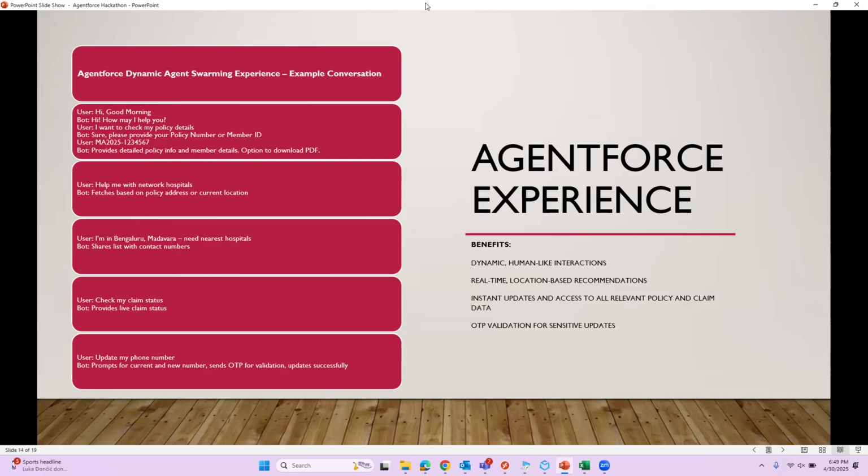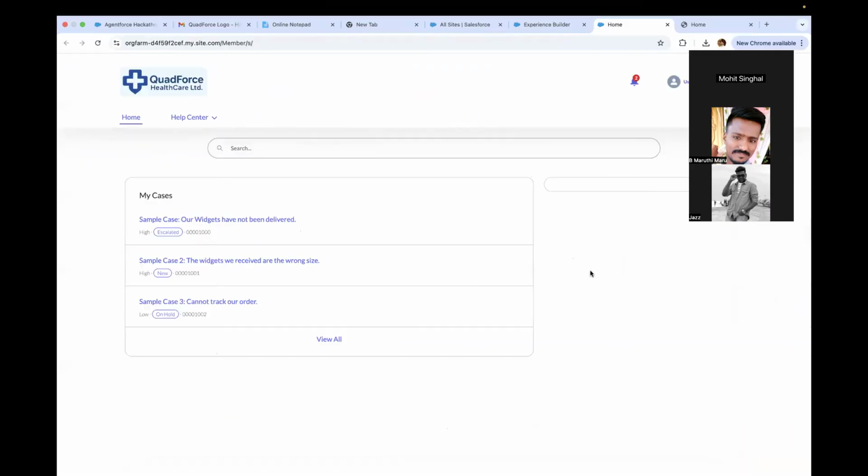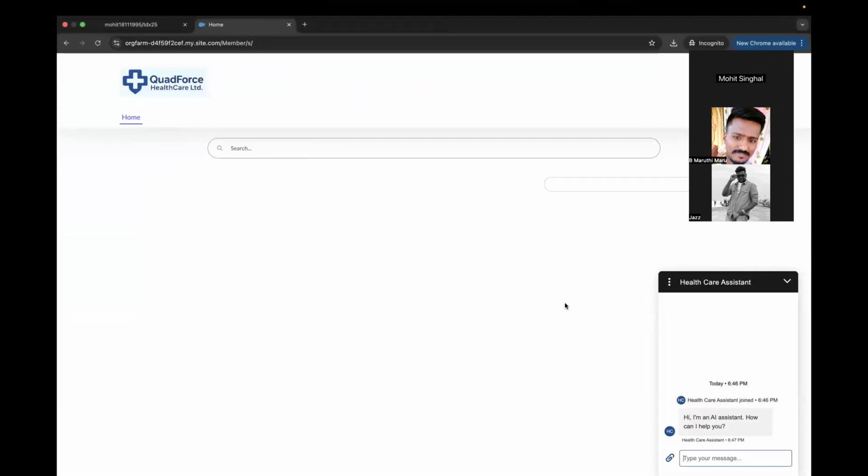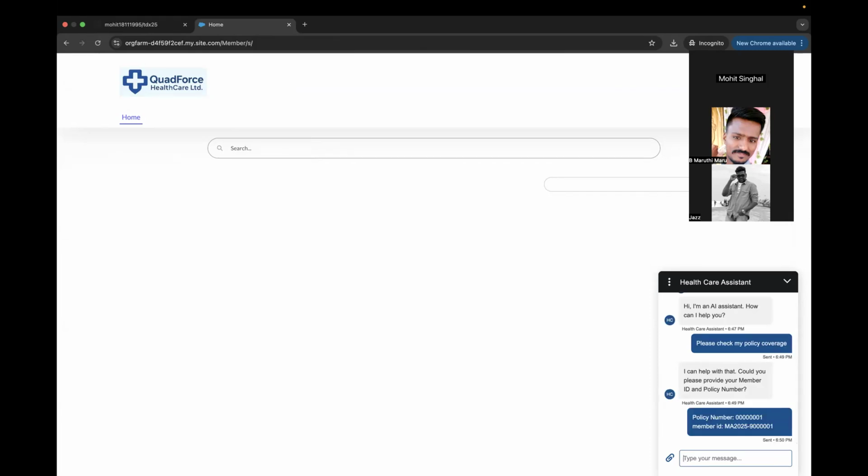Let me share my screen. So this is the agent we have right now, a healthcare assistant agent, and this is a site we have built on the Experience Cloud site, and this is a public site. So anyone can visit this site and make use of this agent. Let's say I have a policy and I need to check my policy coverages. So, please check my policy coverage, and let's see how this behaves.